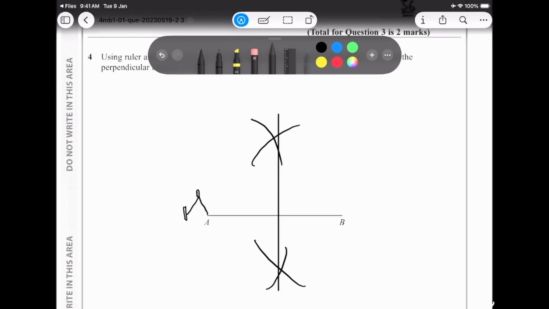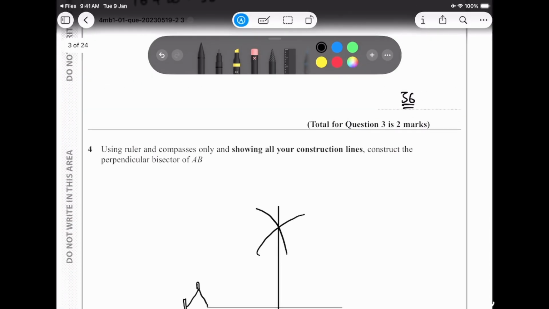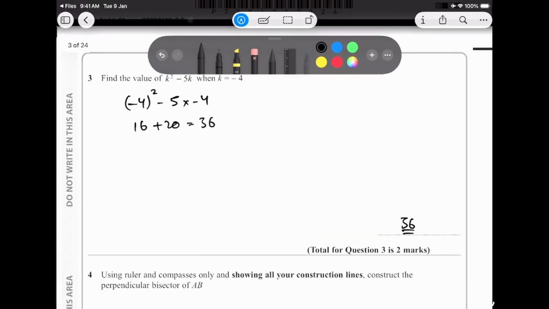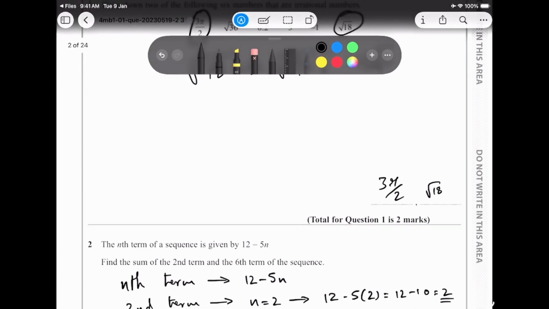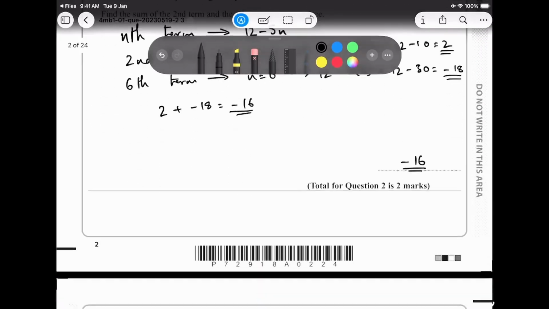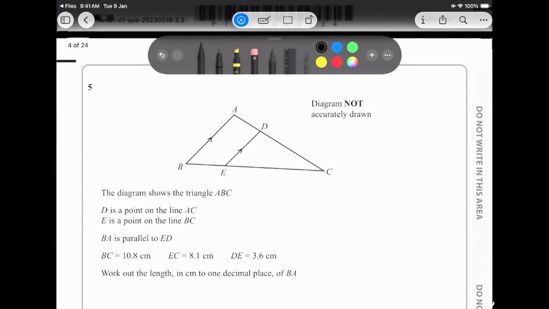Alright, although I'm not aware how to use the functions of the compass on my iPad, that's pretty much how you would do the construction of the perpendicular bisector. Look, the maths paper is very easy. If you just look, we scored 2, 4, 6, 8 marks for free, so that's 8% of your paper. So definitely the maths paper is very easy.